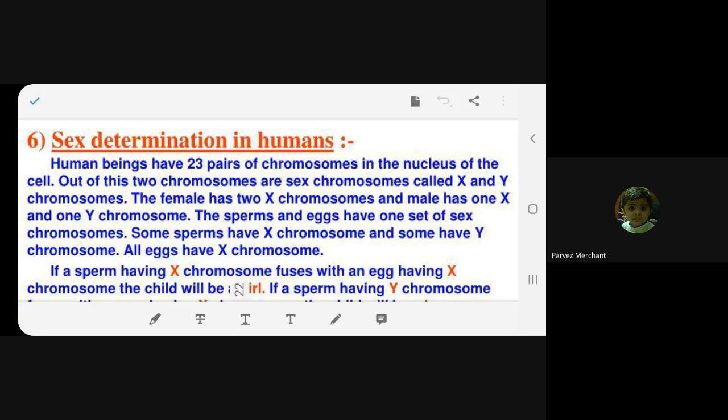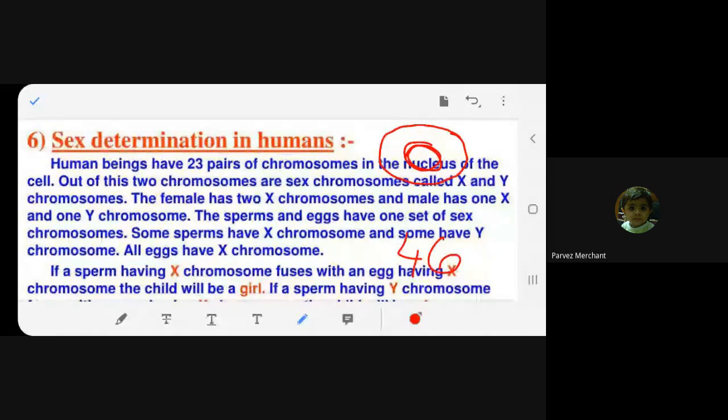Sex determination in humans. Human beings have 23 pairs of chromosomes in the nucleus of the cell. Now, this is the cell and this is the nucleus. It has got 23 pairs. That means how many chromosomes does it have? 46. If I say pairs, 23 into 2 is 46. You agree?